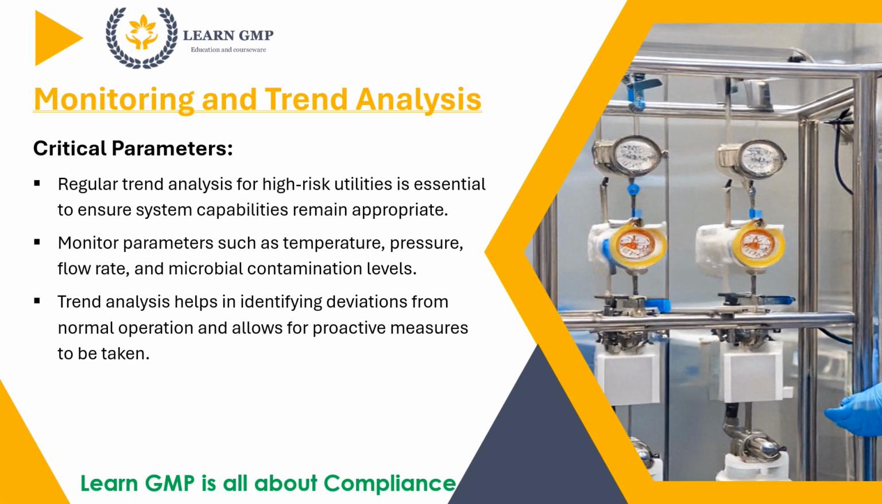Monitoring and trend analysis. Critical parameters. Regular trend analysis for high-risk utilities is essential to ensure system capabilities remain appropriate. Monitor parameters such as temperature, pressure, flow rate, and microbial contamination levels. Trend analysis helps in identifying deviations from normal operation and allows for proactive measures to be taken.